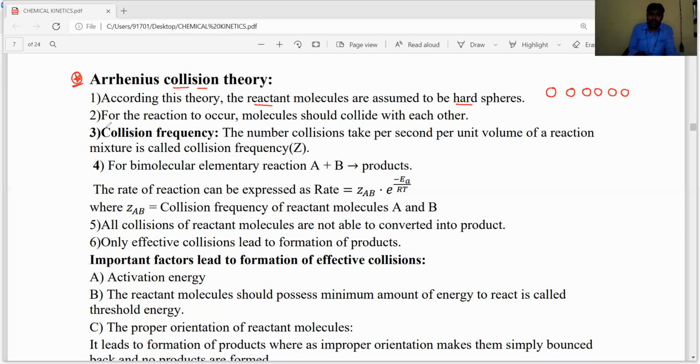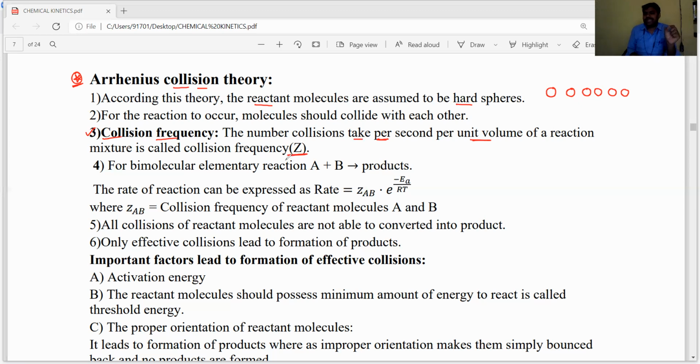Okay, dear students, now what is collision frequency? As I already said, the reactant molecules collide with each other because he considered the reactant molecules as spheres. Collision frequency means the number of collisions that take place per second per unit volume. In unit volume, in 1 second, how many collisions take place between the reactant molecules in a reaction mixture is known as the collision frequency. It is represented by Z.